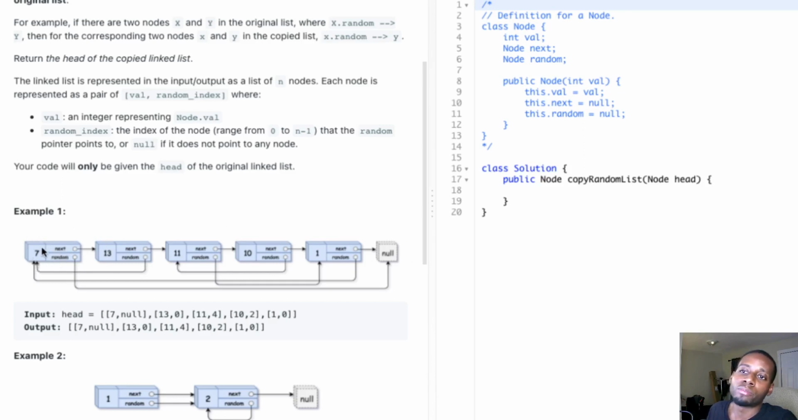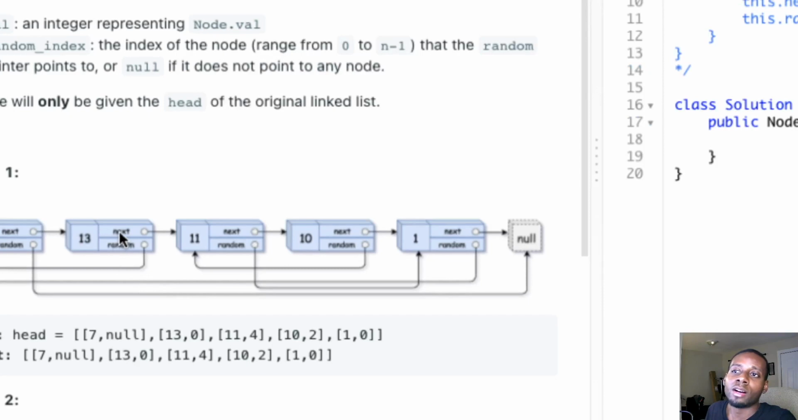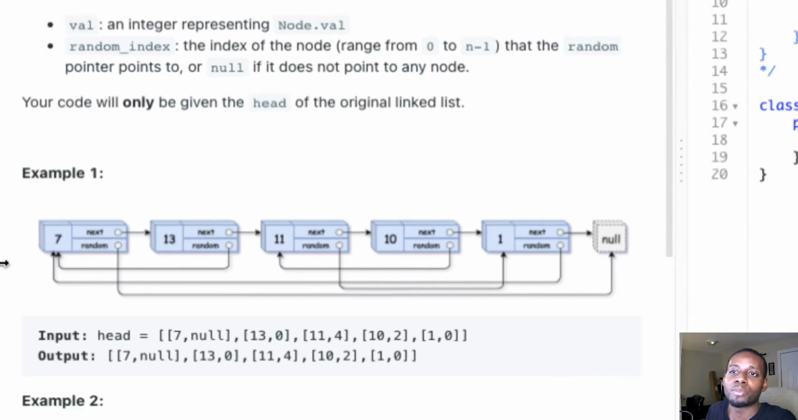So we know that every node is going to have a copy, and every node should be pointing to the exact same places as the original. Let's say 7's copy: its next pointer should be pointing to the copy of 13 in the new list, and 7's copy's random is going to be pointing to null. 13's copy next is going to be pointing to the copy of 11, and 13's copy's random is going to be pointing back to the copy of 7.